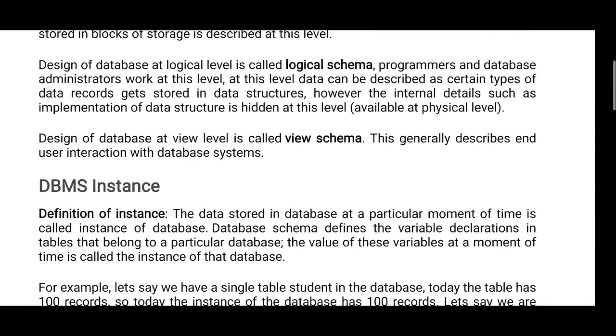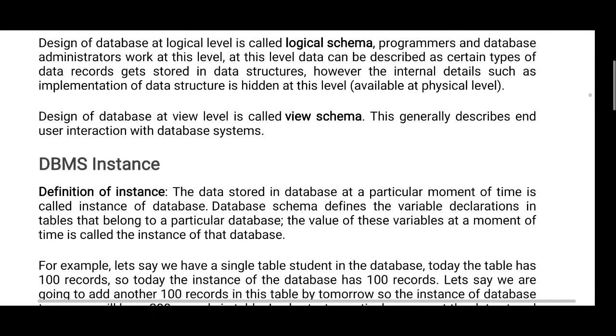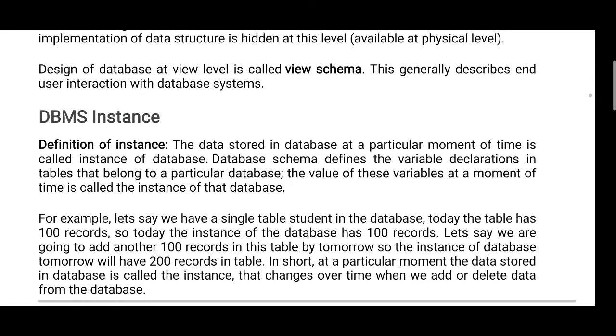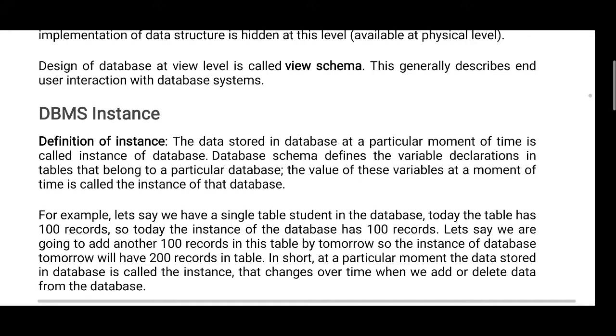The DBMS instance: the data stored in a database at a particular moment of time is called instance. If data is stored at a particular time, that is called an instance.